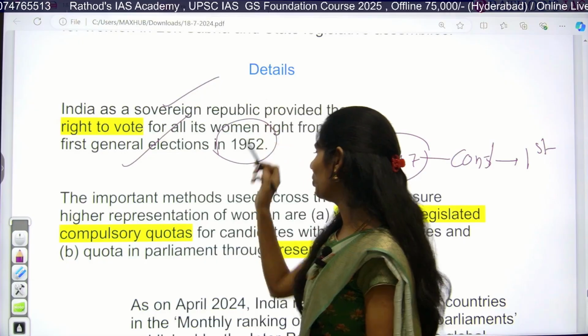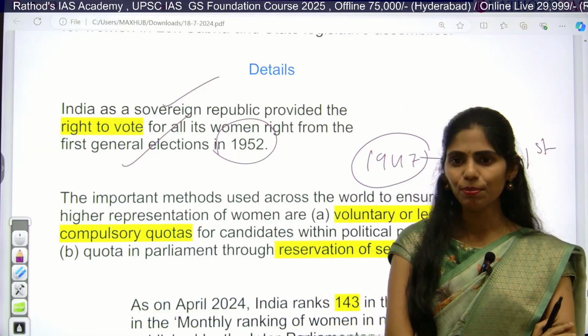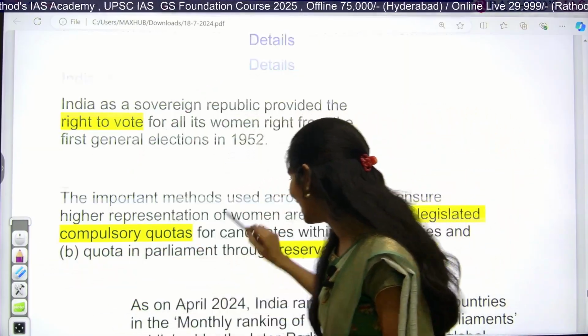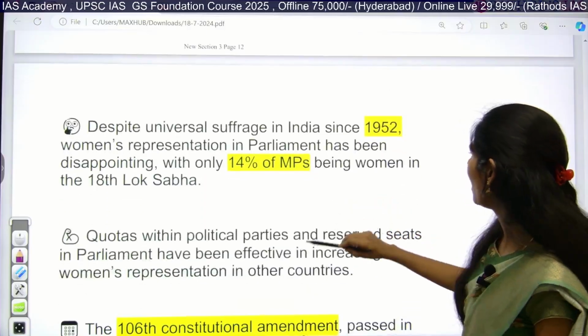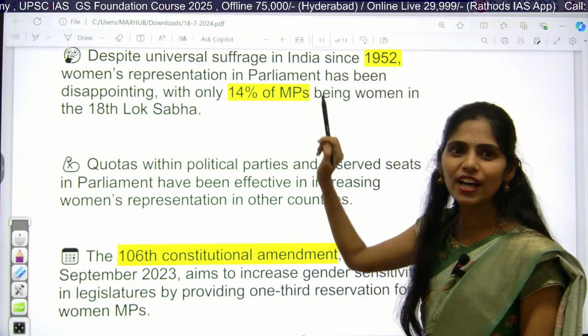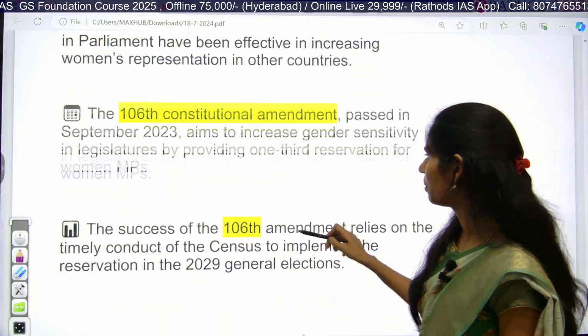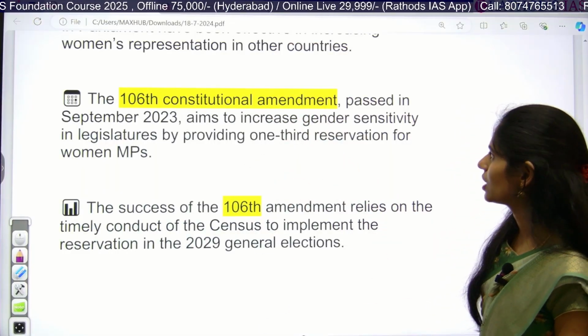But even so, there was no particular participation of women in politics, and even in this 18th Lok Sabha we have only 14% of MPs who are women. Okay, that's it. Nothing much you have to remember about this 106 Constitution Amendment Act.